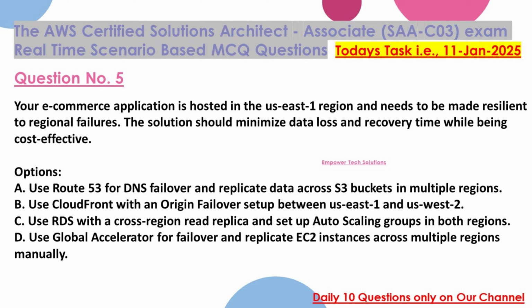Your e-commerce application is hosted in the East 1 region and needs to be made resilient to regional failures. The solution should minimize data loss and recovery time while being cost-effective. Options: A. Use Route 53 for DNS failover and replicate data across S3 buckets in multiple regions. B. Use CloudFront with an origin failover setup between East 1 and West 2. C. Use RDS with a cross-region read replica and set up Auto Scaling groups in both regions. D. Use Global Accelerator for failover and replicate EC2 instances across multiple regions manually.